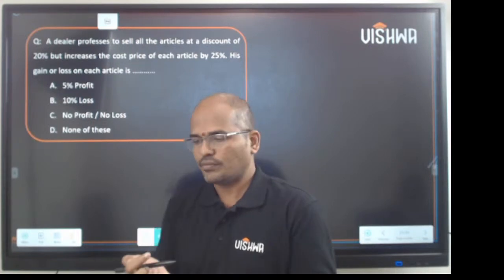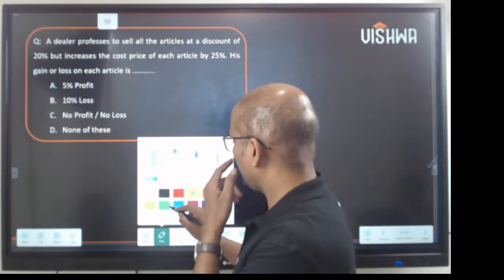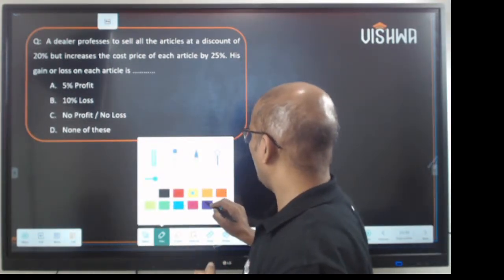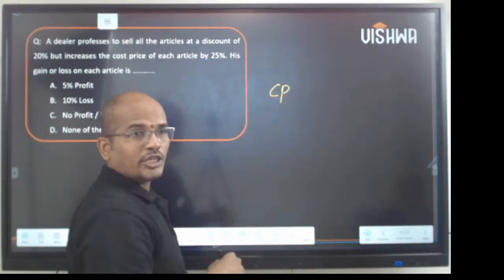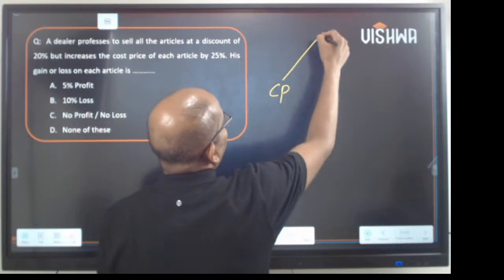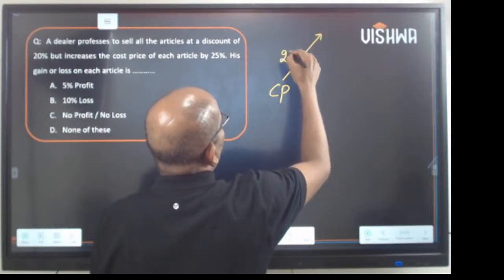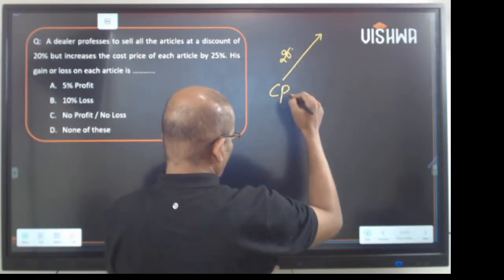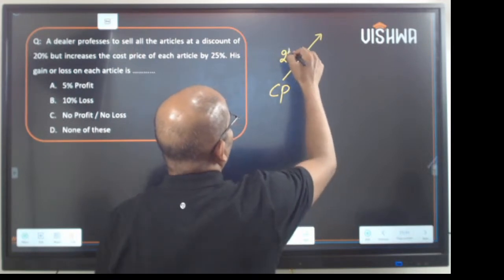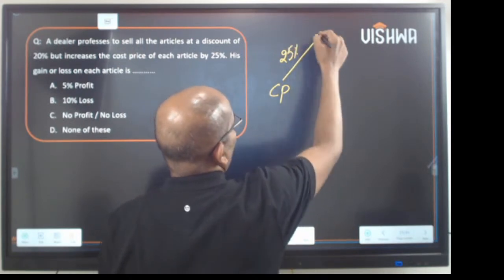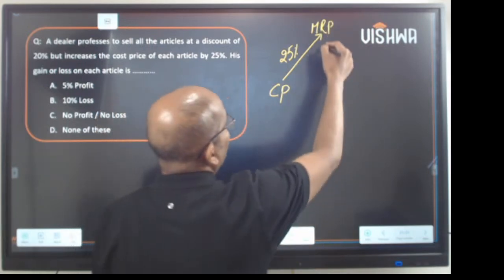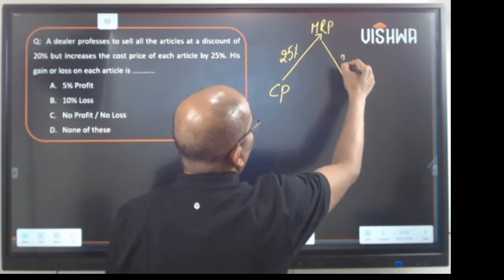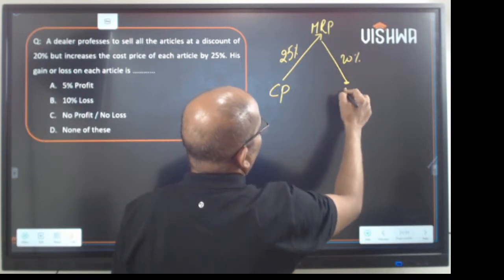There is some cost price, on which he increases 25% to get the MRP, and on the MRP he gives a discount of 20% to get the selling price.